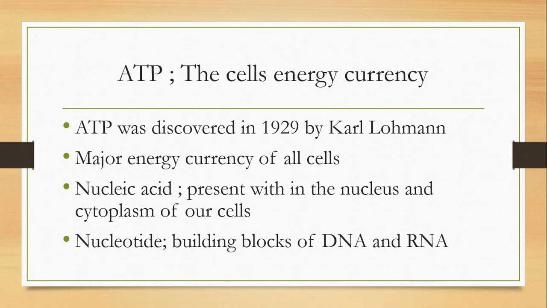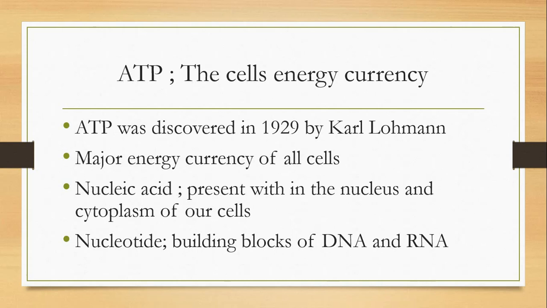So what are nucleotides? Nucleotides are the building blocks of DNA and RNA, meaning DNA or RNA is made up of nucleotides. Nucleotides link with nucleic acid, and nucleic acid is present in our nucleus.